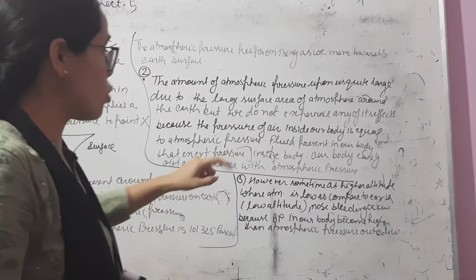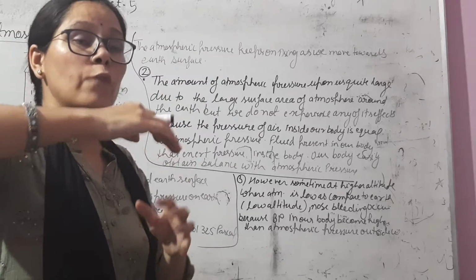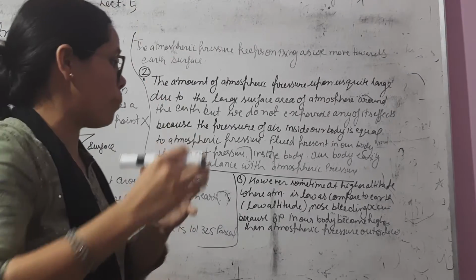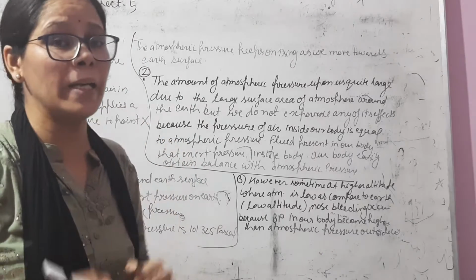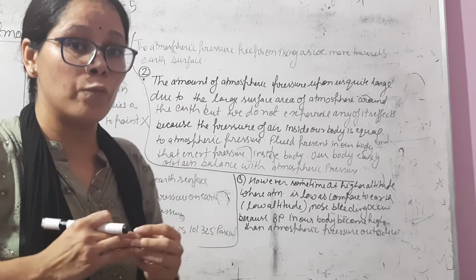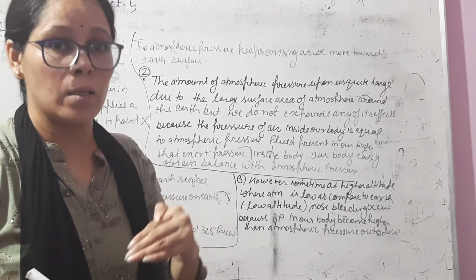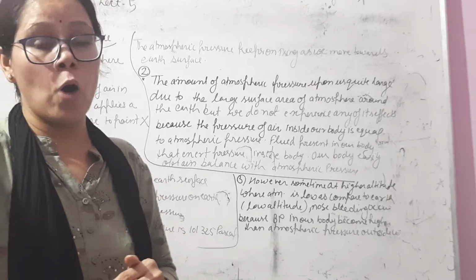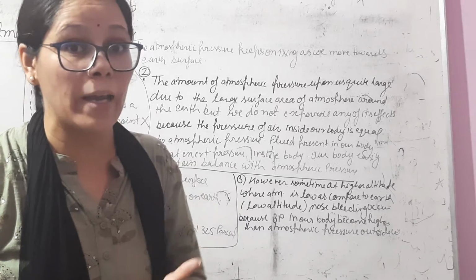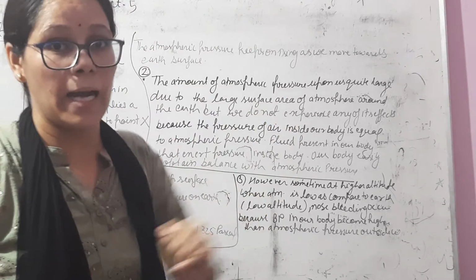Okay. Now the second question: when we go to higher altitudes, if we climb up mountains, nose bleeding occurs as compared to the Earth's surface. Blood comes out from our nose when we move to a higher altitude, because the Earth has low altitude and mountains have higher altitude. Why does bleeding come out from our nose at higher altitude?